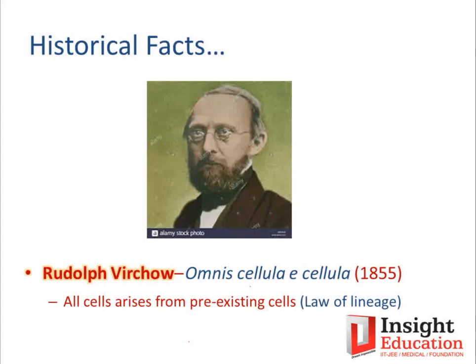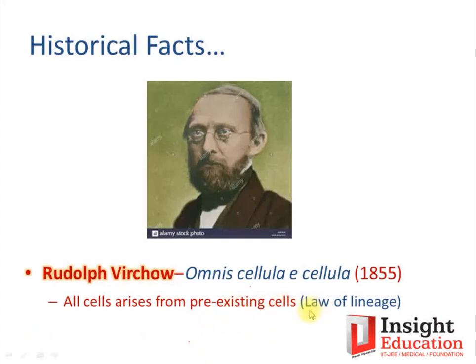So there are some limitations of that cell theory, right? And at that time, Rudolf Virchow's statement, omnis cellula e cellula, explained how a new cell will arise, and it is now a part of what we call the modern understanding of the cell theory. That is definitely included as a part of the cell theory. You can also refer to it as the law of lineage.